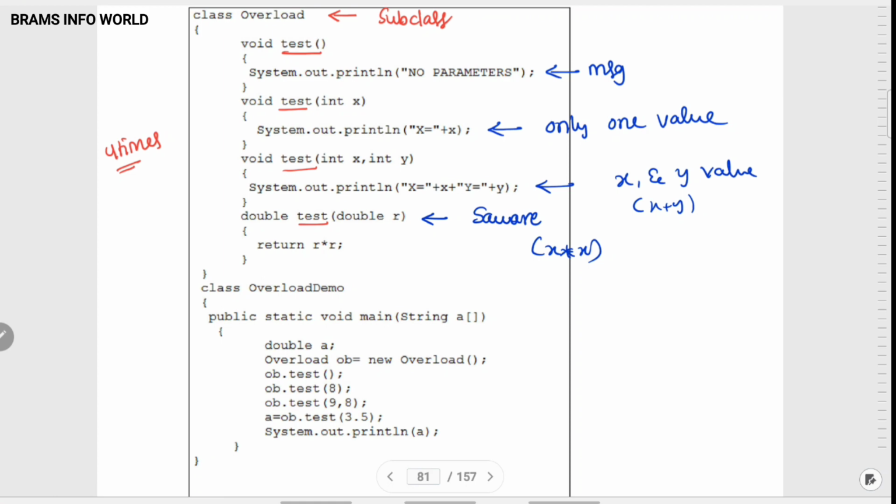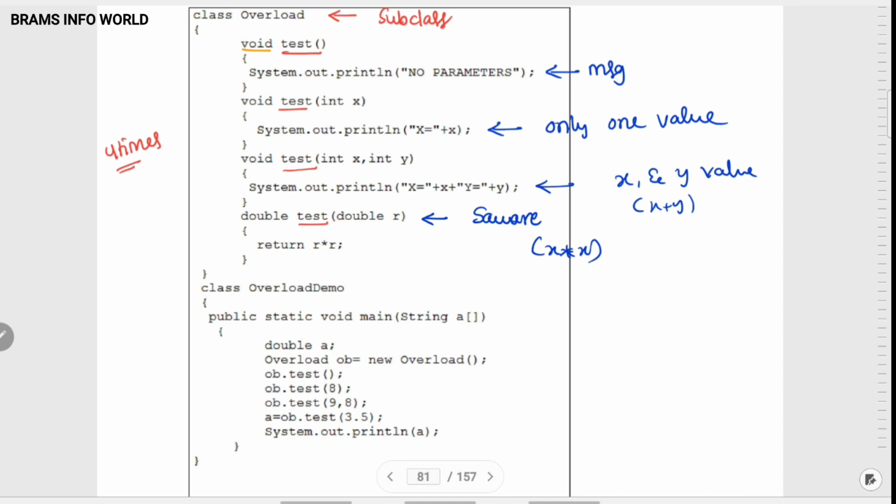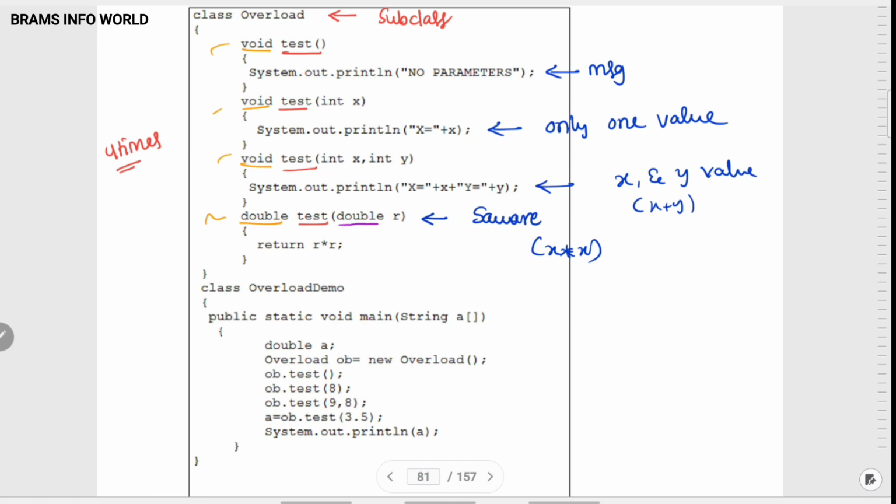Okay, you can clearly observe that as per the rules, return type of the data type must be same or different. We are using for 3 functions same, but this one is different. And arguments, there are no arguments here, no parameters. Arguments both are same, and x, we are taking int x, same data type. We are taking different parameters like x and y, but same data type we are using here. And coming to this, only one kind of parameter, but data type is different.